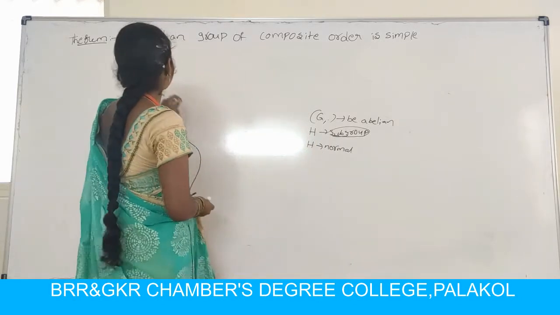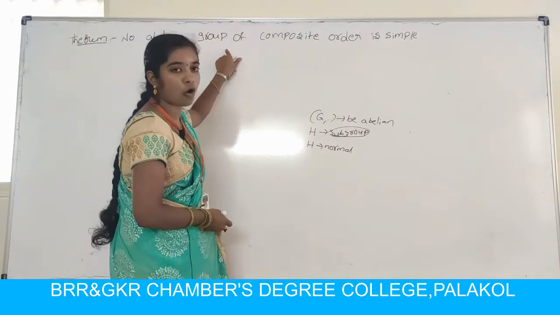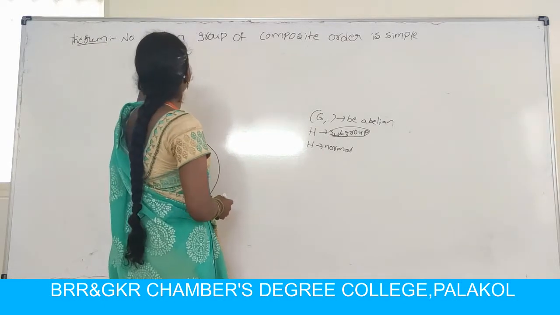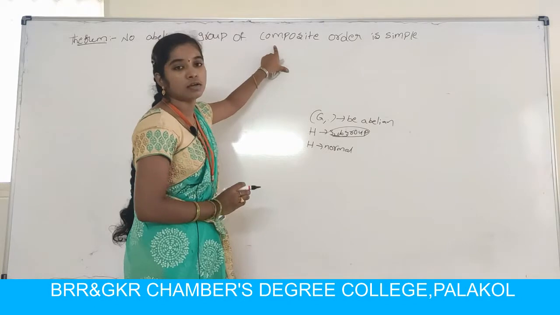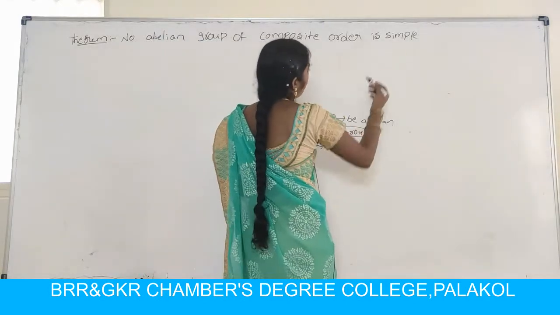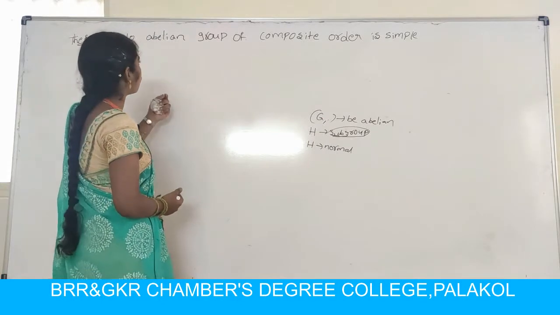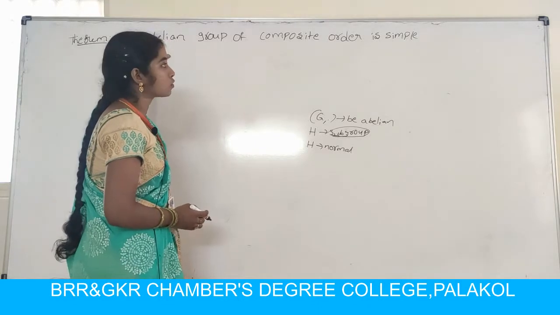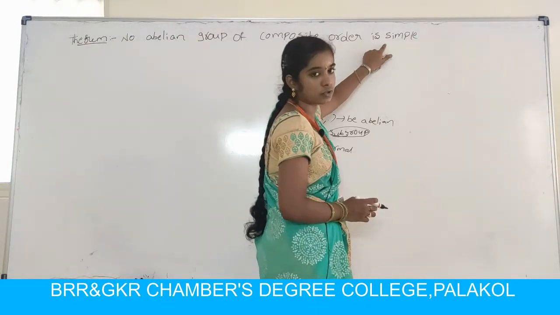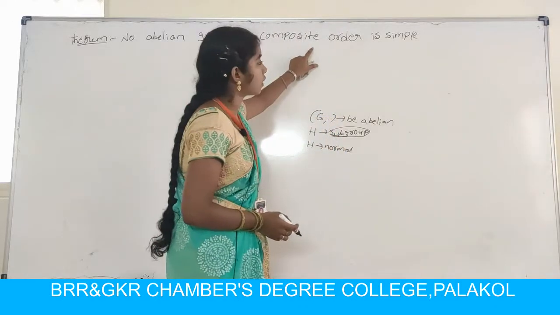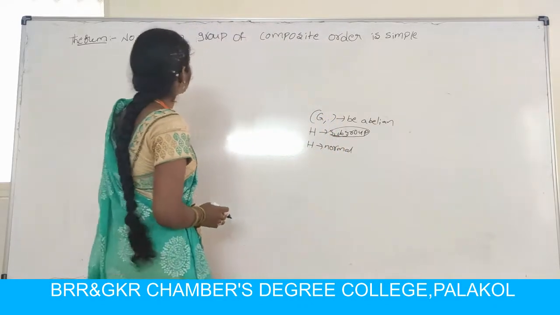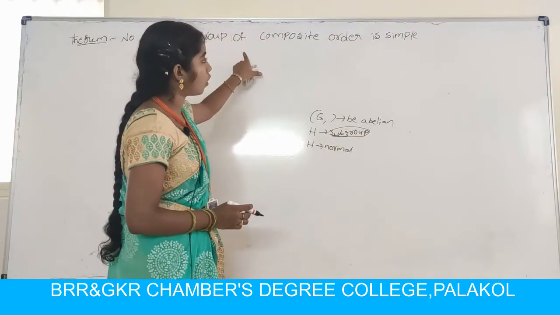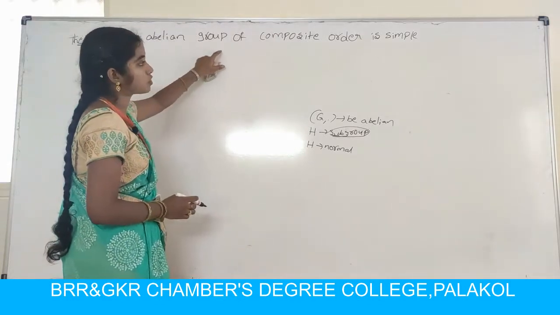So every abelian group of composite order has proper normal subgroups. But the definition of simple is no proper normal subgroups. So Z is not simple. Therefore no abelian group of composite order is simple.